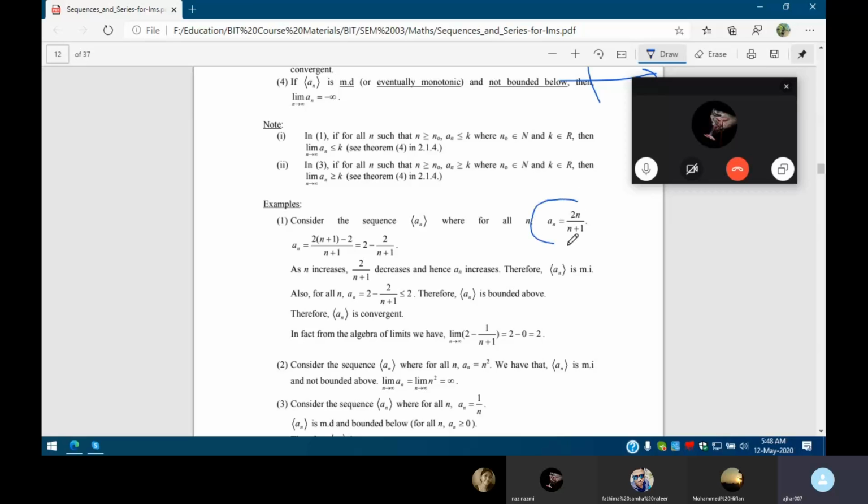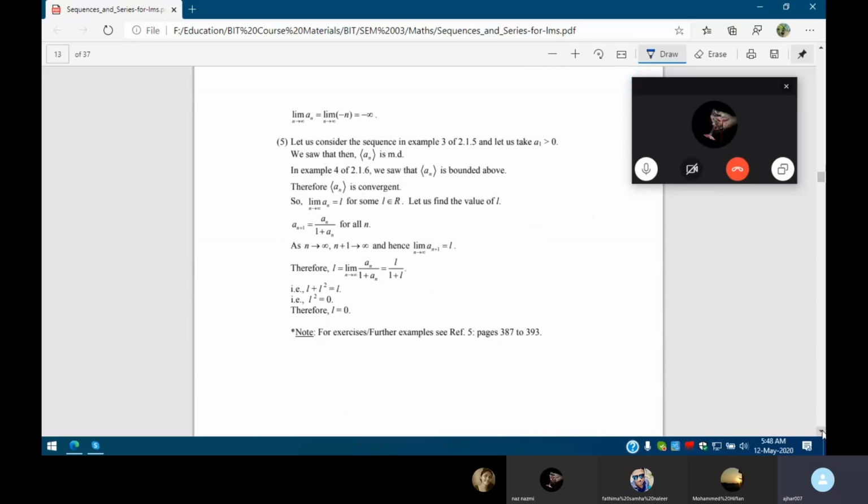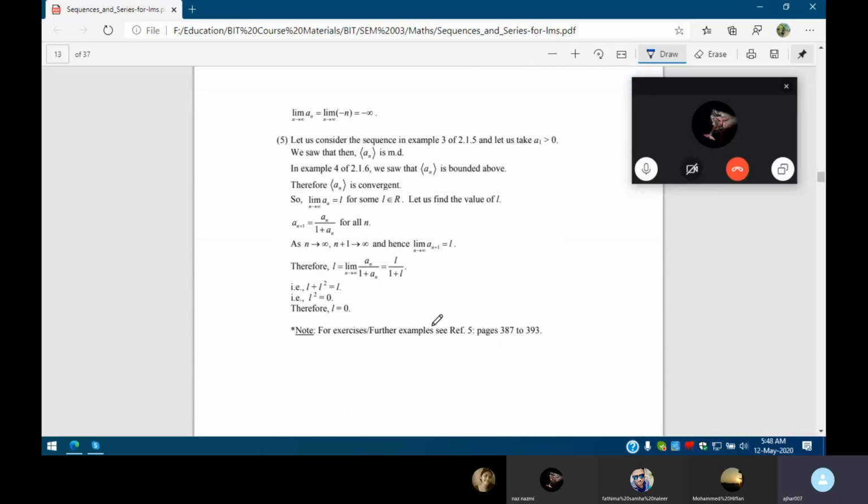If you simply replace the infinity with n, what will happen? You will end up with infinity over infinity. So there is no point to this answer, and we have to find another way to calculate. That same example is shown here. So look at it and ask me if you have any questions. So that is all about sequences.